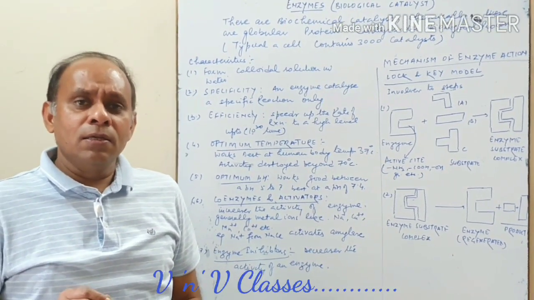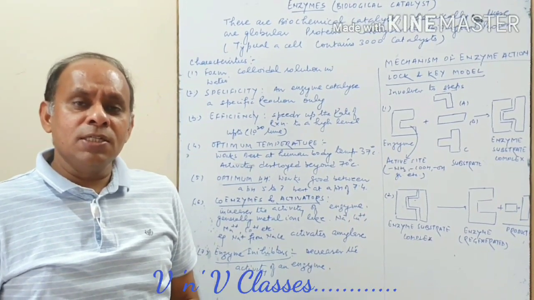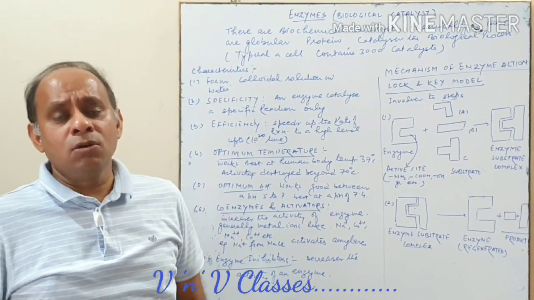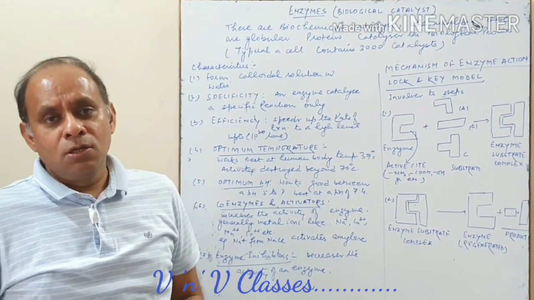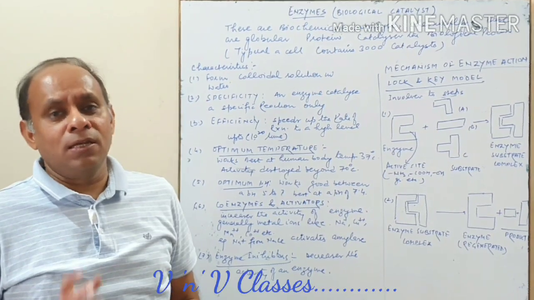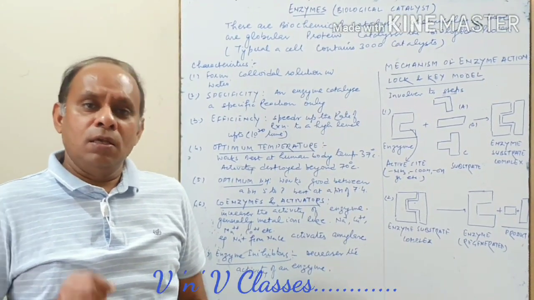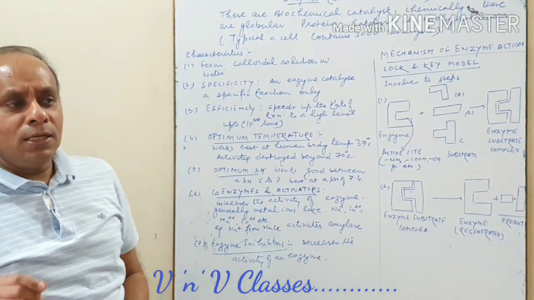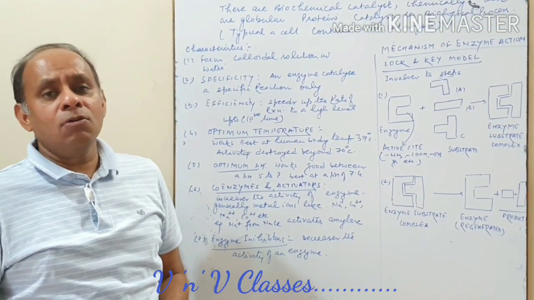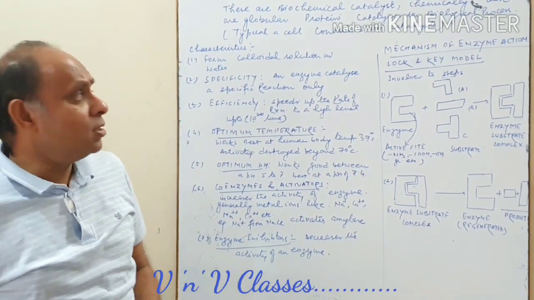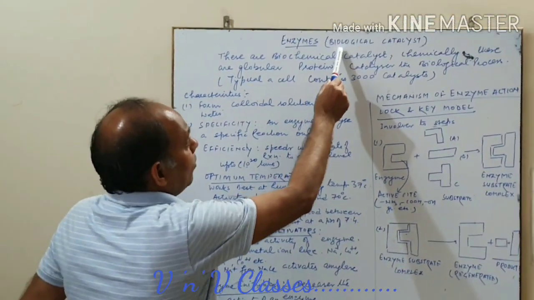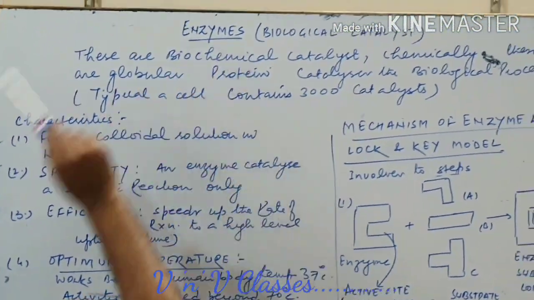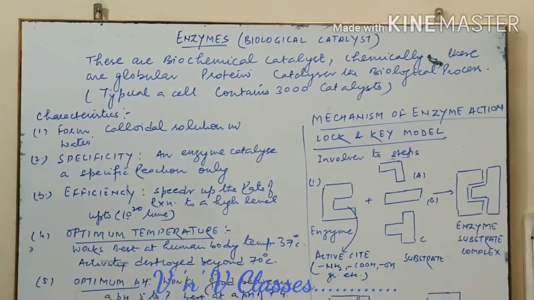Now similarly, many chemical changes are taking place in our body also. Many reactions are going on in each and every cell. So for those also we need some catalyst. Today we have to discuss the catalysts which are needed in living systems to carry out the chemical reactions. Here we have to talk about biological catalysts, which are called enzymes. So today we have to discuss enzymes.